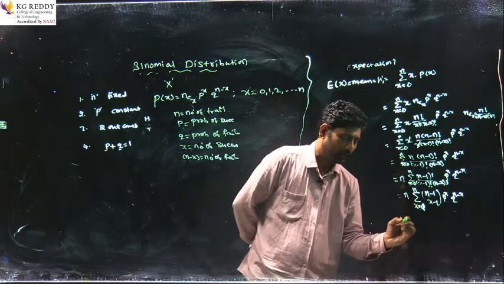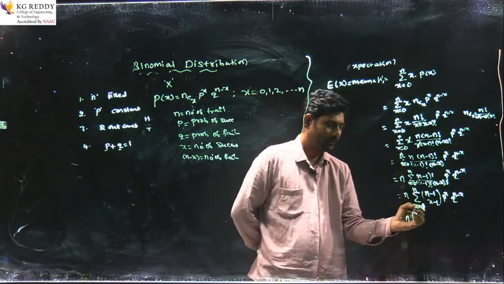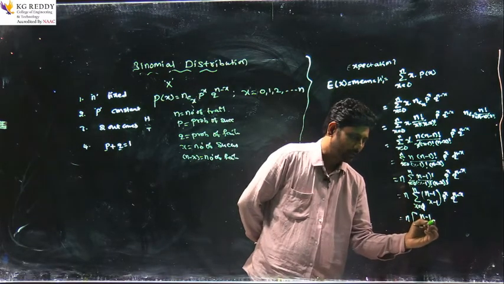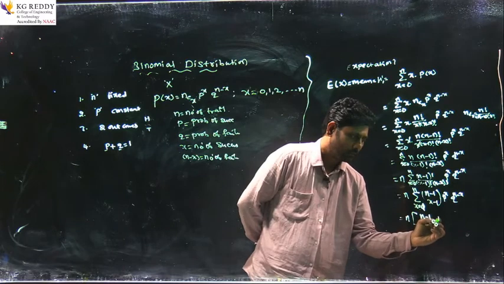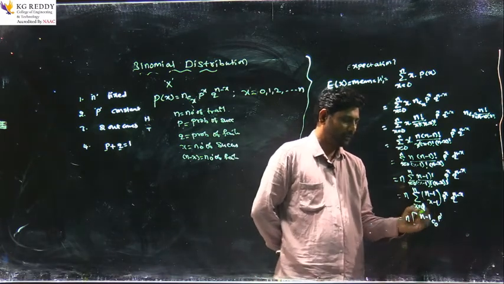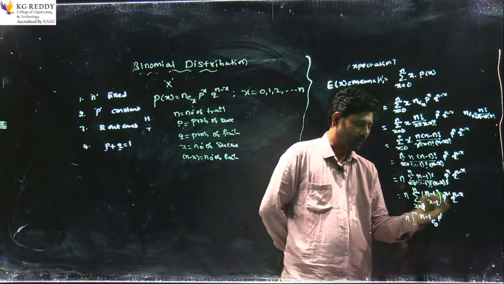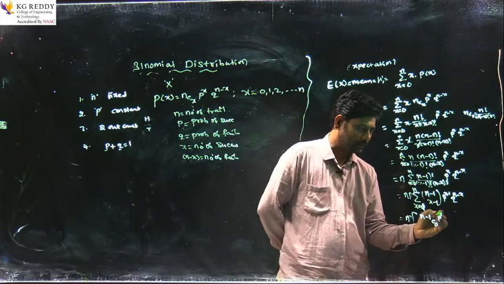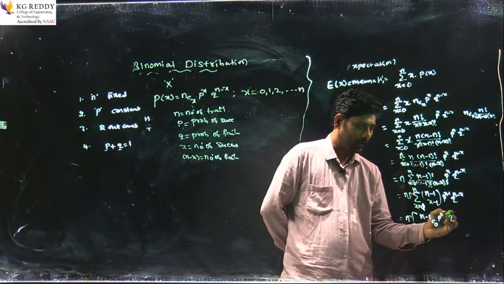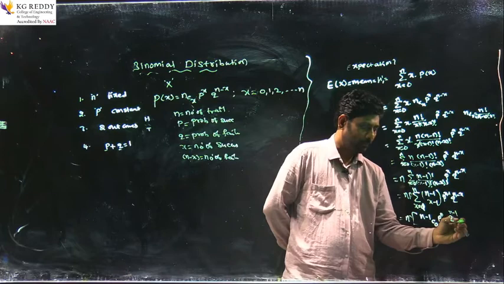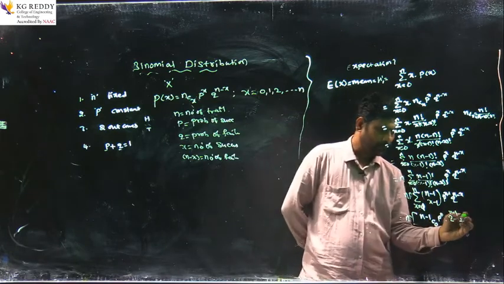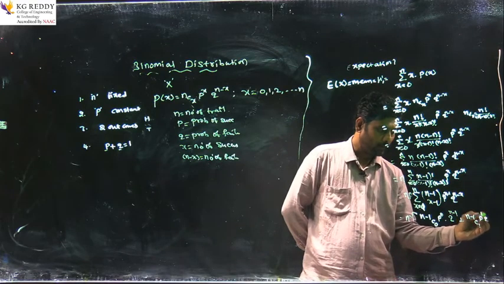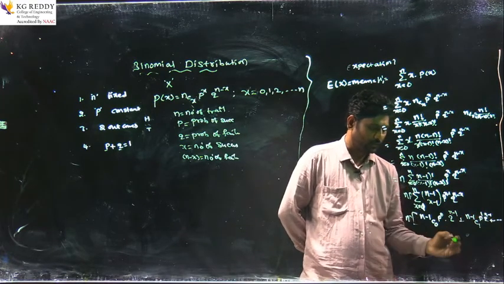Okay. Now n into, now expand this expression from 1 to n terms. If you take x equals 1, then (n minus 1)C(1 minus 1), which is 0, p^1, q^(n minus 1). Before this, I am multiplying and dividing with p. So here np, p^(x minus 1), so 1 minus 1 is 0, q^(n minus x) is n minus 1, plus take x equals 2, then we will get (n minus 1)C1, p^1, q^(n minus 1), plus and so on, up to the nth term.